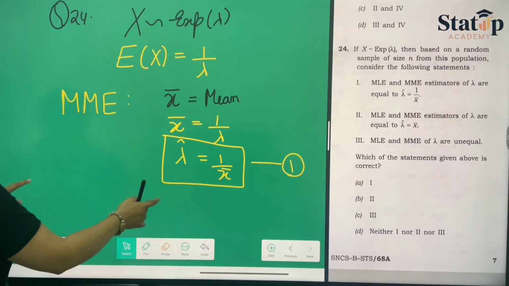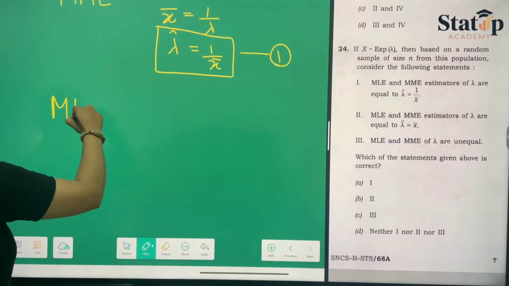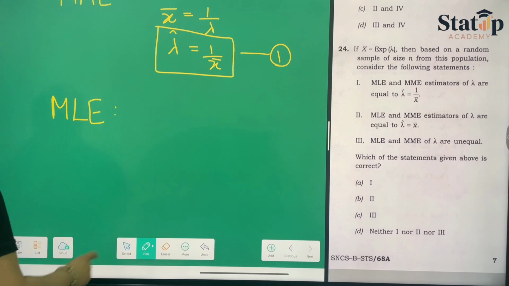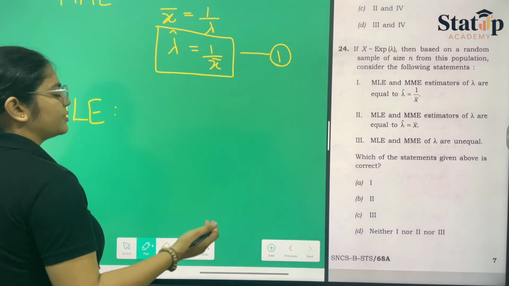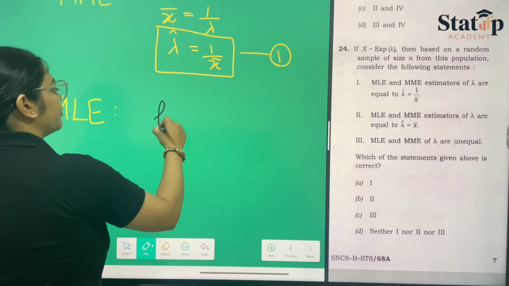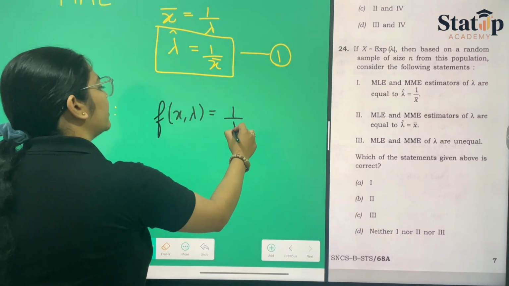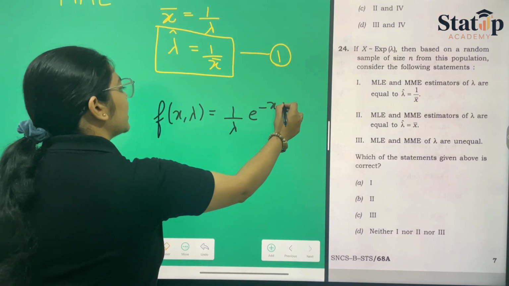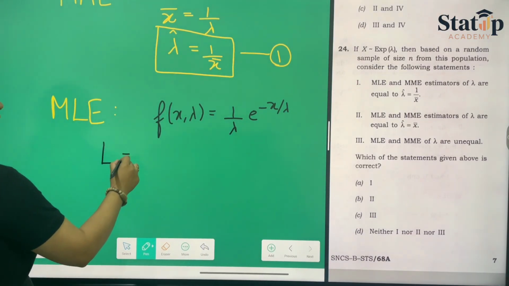Now let us talk about the MLE. Let us write the formula for the exponential distribution. f(x, lambda) will be equal to 1 upon lambda e raised to the power minus x upon lambda. Then let us take the likelihood of this.